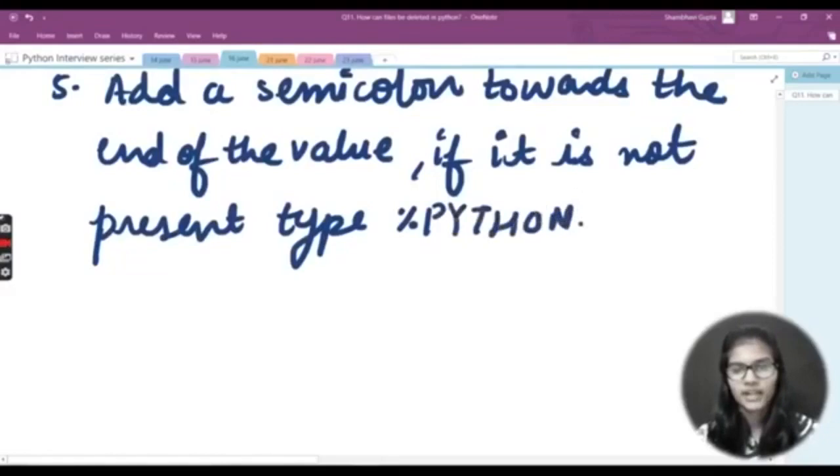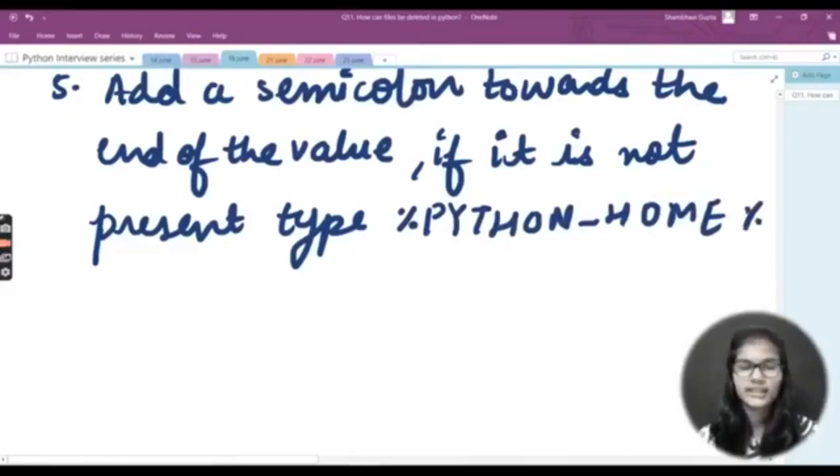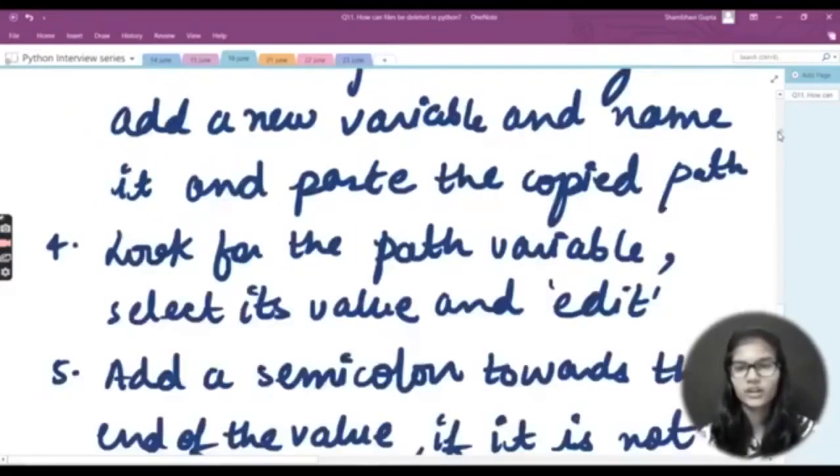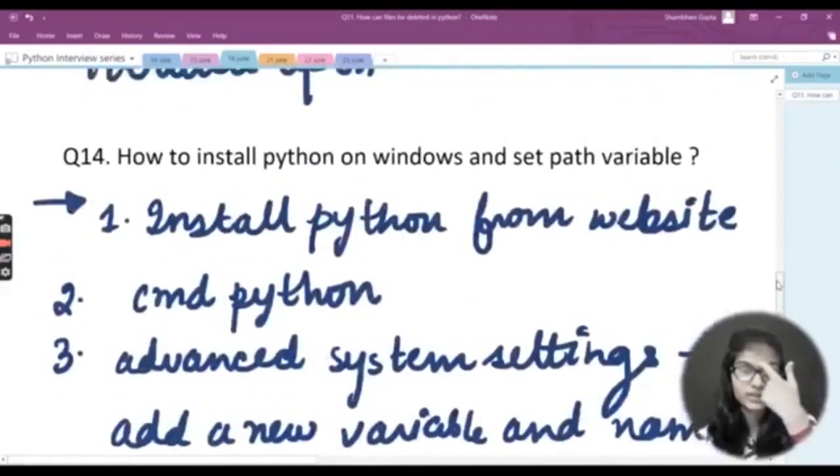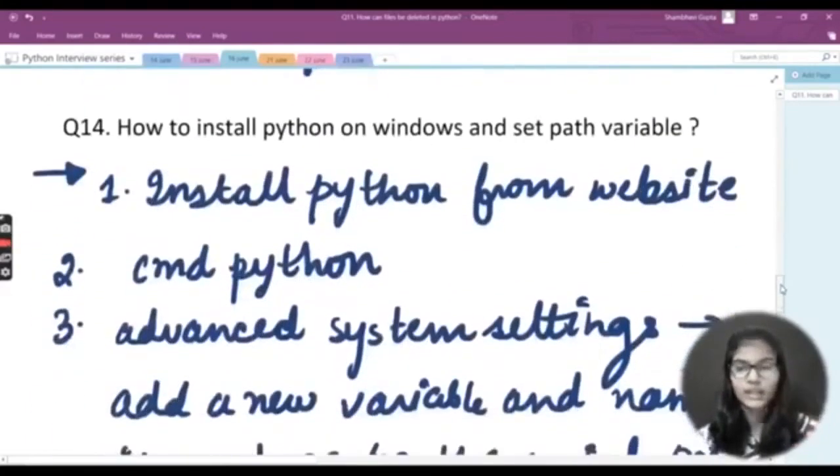%python_home%, with the % sign again at the end. Then type this thing. Okay, and your whole answer is completed for this question, that is how to install Python on Windows and set the path variable. Okay, this is how we do it.